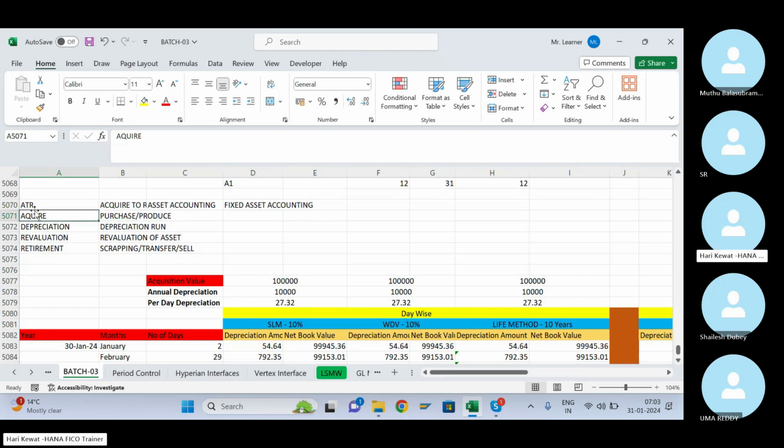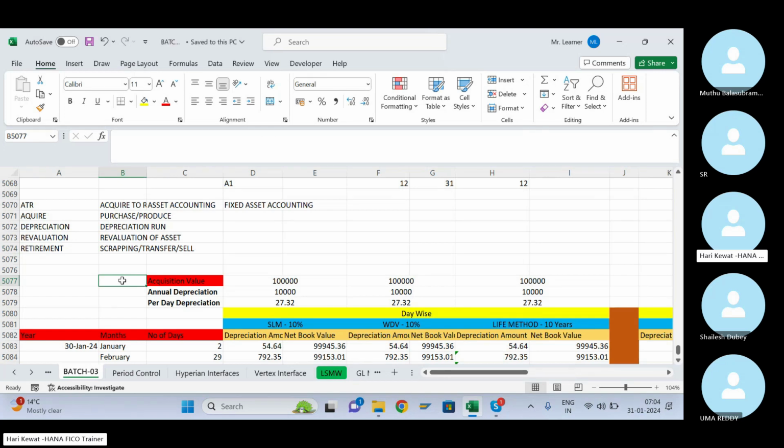So in A2R, I have written a few processes in a cycle: acquire, depreciation, revaluation and retirement. This is the whole asset life cycle. First you acquire any asset, then you may write one more step after acquire. The next step is capitalization, then depreciation, then revaluation, then retirement. So this is a very brief cycle of the asset.